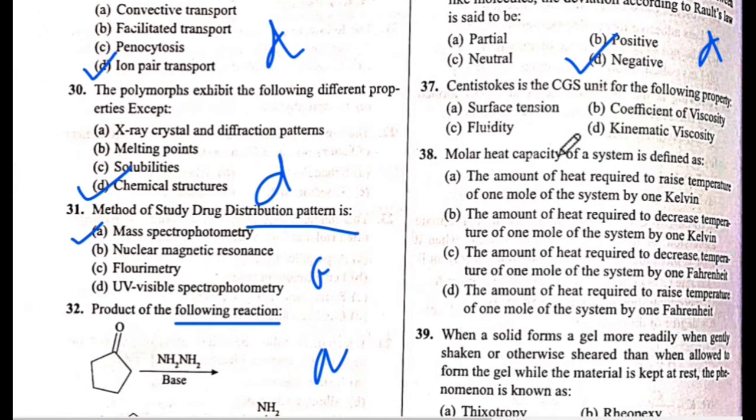Next is question number 37. Centistoke is the CGS unit for the following property. The answer is D. Kinematic viscosity. The answer is D.